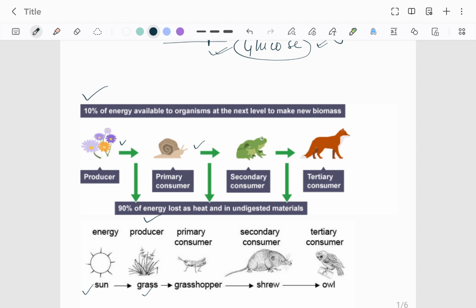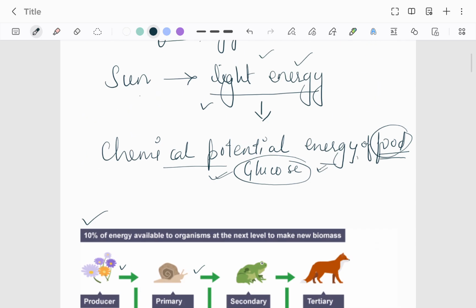The lion will be doing a lot of work, cell division, running, reproduction, many things, and in that heat is lost. The organism has itself used the energy for its different purposes. So only 10% energy is left, 90% is lost. So a lot of energy is lost to the environment.